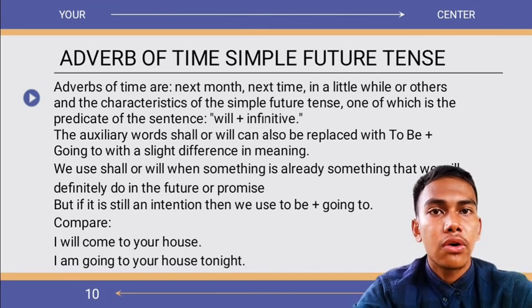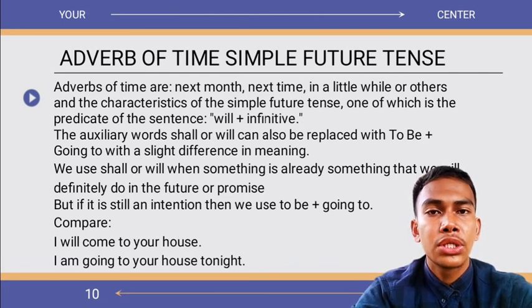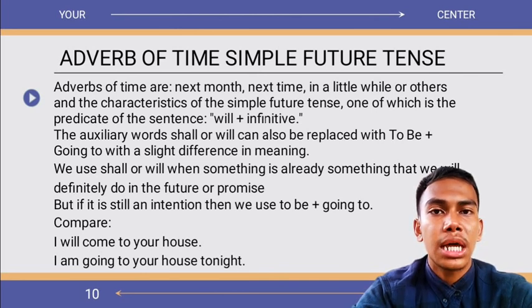Adalah niat or intention. Conclusion: the simple future tense is usually used to express prediction or to show ability or intention, with the formula subject plus will or shall plus verb 1 plus object, or subject plus am, is, are plus going to plus verb 1 plus object. The simple future tense always uses will or shall or going to.